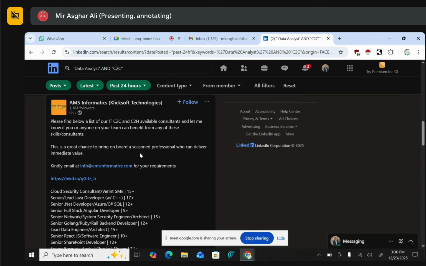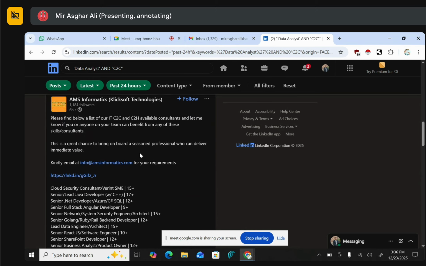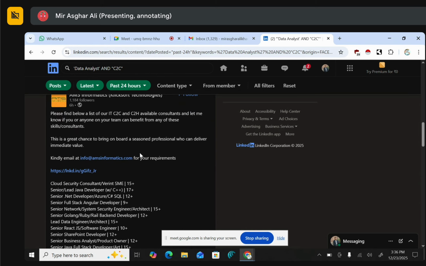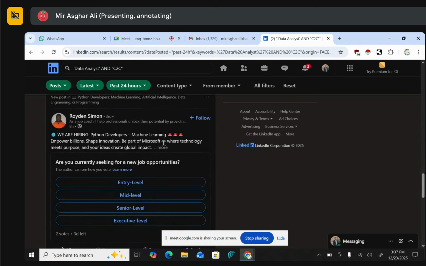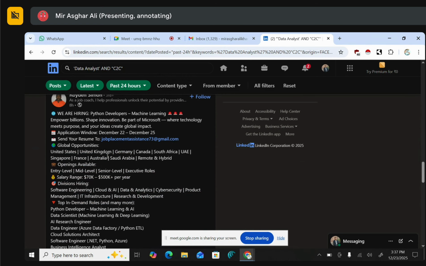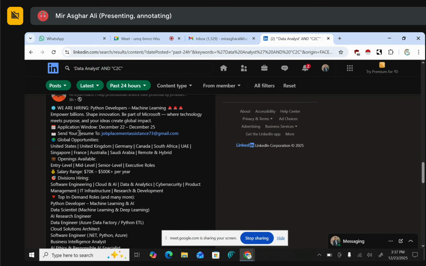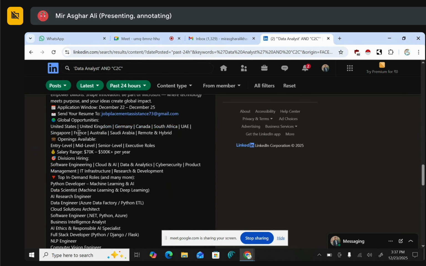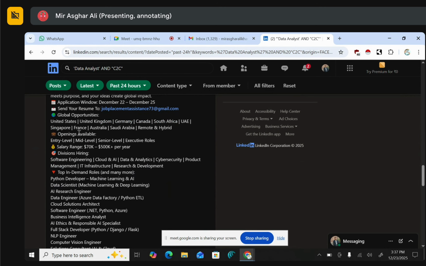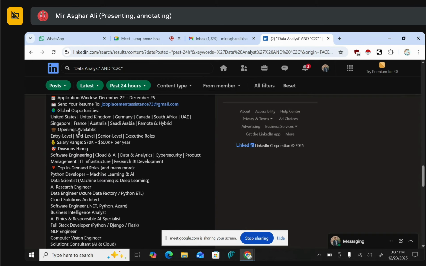"Please find below list of..." They have candidates actually. This is not a job. Just go down. We need to search for jobs only. "We are hiring" for a Python developer. Someone posted a job, so this is an opening. Python developer. These are multiple jobs if you see. Somewhere data analyst is also mentioned. So this is one of those, but go down.